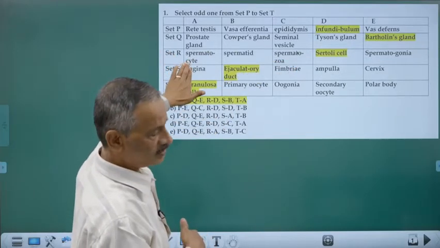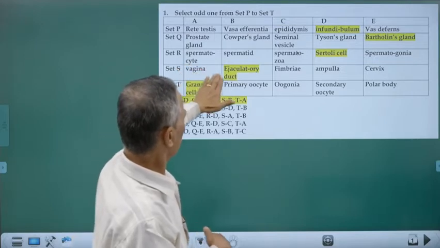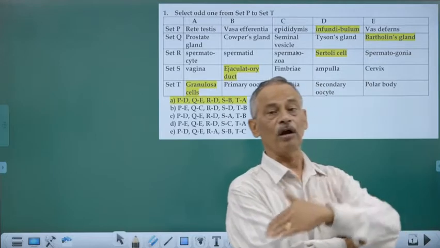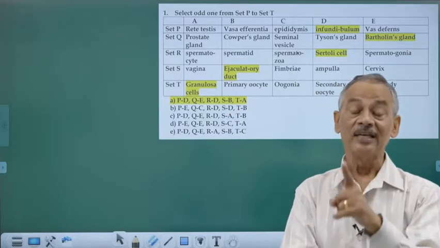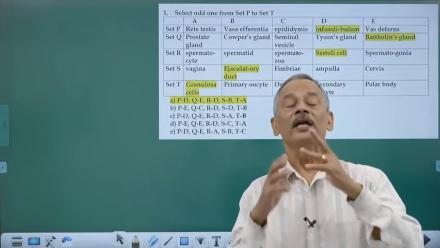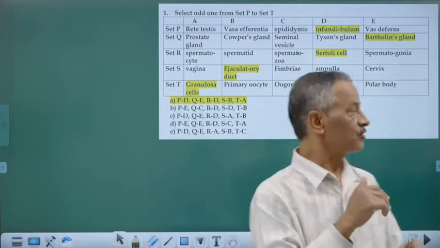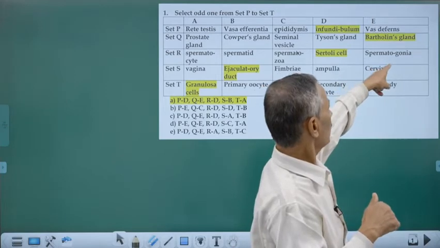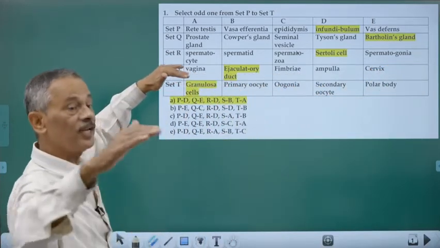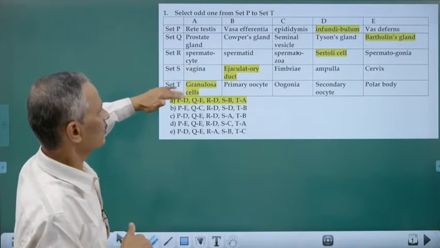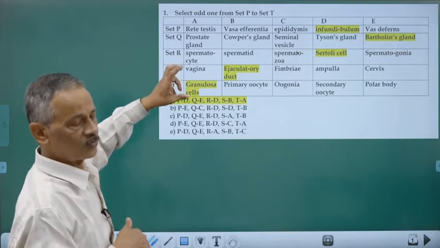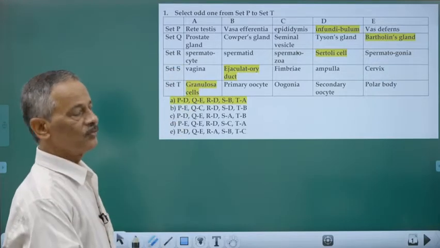Spermatocyte, spermatid, spermatozoa, spermatogonia, cells that are all developing into the gamete. Sertoli cells are not developing into sperm. Instead, they are a part of the testis that nourishes the developing spermatids. All of these are stages in the development of spermatozoa, whereas Sertoli cells are a type of cell that forms the wall of the seminiferous tubule.